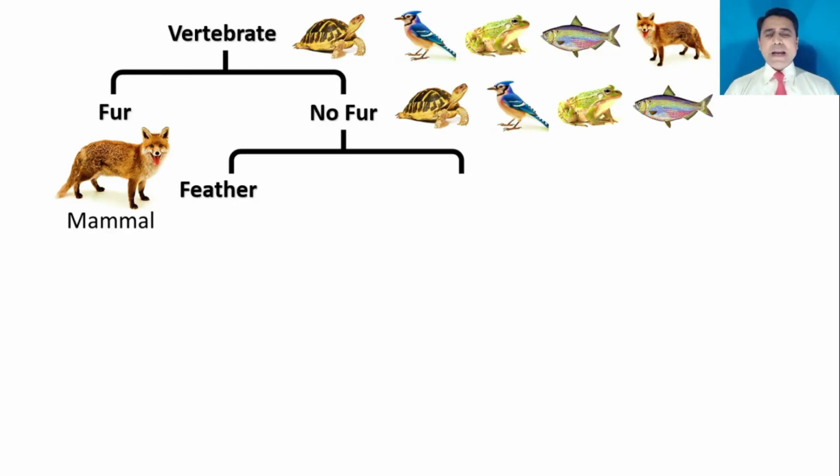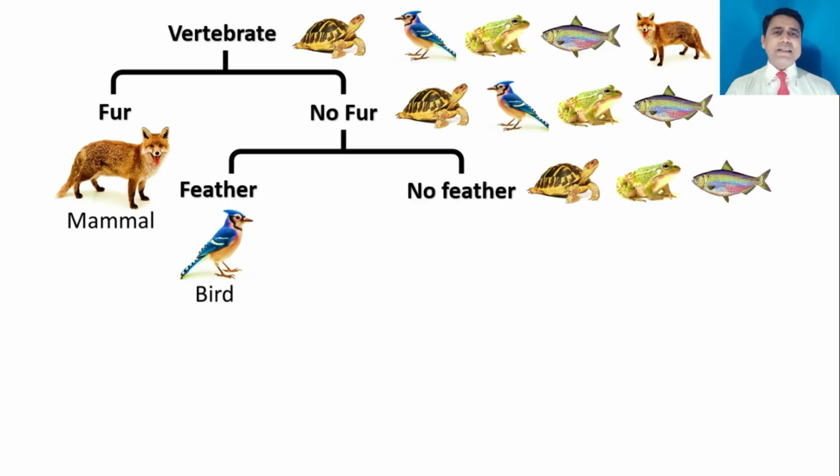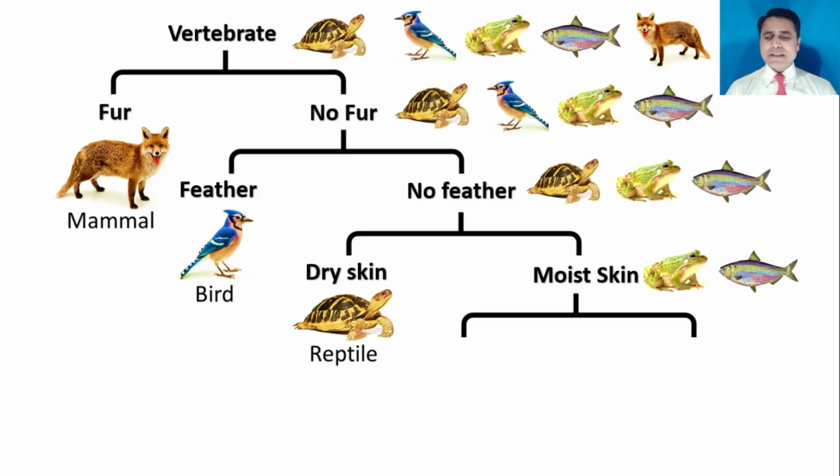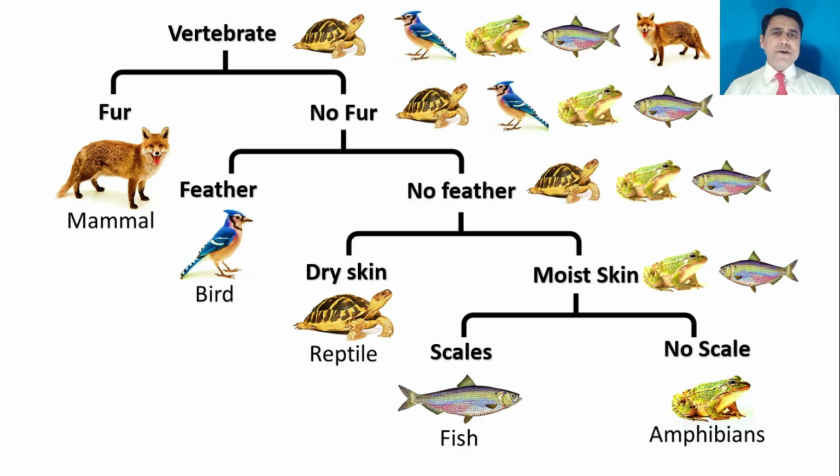On the next step, animals with feathers are separated on one side and animals without feathers on the other side. Next, animals with dry skin are separated on one side and animals without dry skin on the other side. And the next step is animals with scales on one side and animals without scales on the other side. In this way, you can draw a dichotomous key for given organisms on the basis of their features.